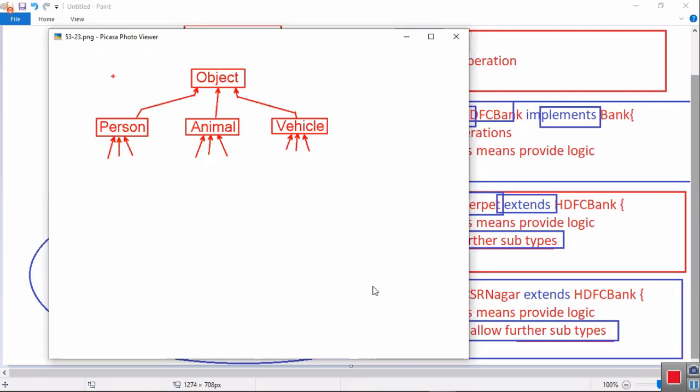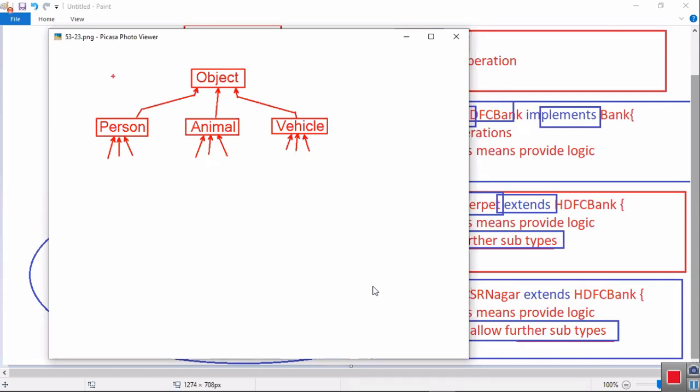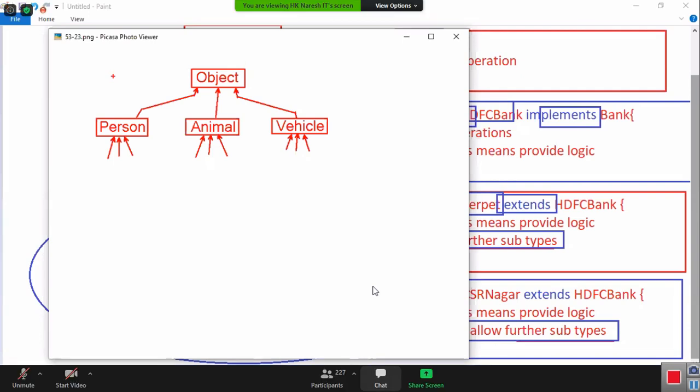Then what is a person? What is an animal? What is a vehicle? Tell me, common to all these three, again one common type, no? I told you, everything in this world is an object. Everything in this world is a thing. According to the programming world, it is an object. Then to represent the common thing, we need one class, no? That class is what? Object.